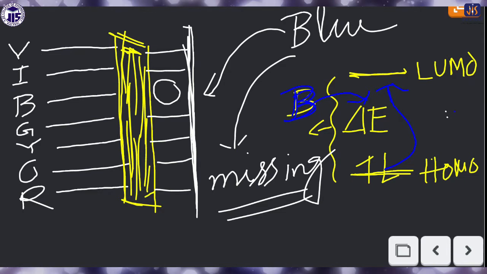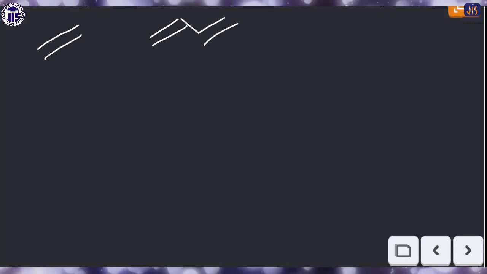Now look here, there is another thing: with increasing conjugation, there is a change in the HOMO-LUMO gap. For example, this is one compound, this is another compound, and this is another compound. In the first case there is one pi bond present, in the second case two pi bonds, and in the third case three pi bonds. For each and every pi bond there will be one bonding and one anti-bonding orbital. HOMO-LUMO basically means bonding and anti-bonding.